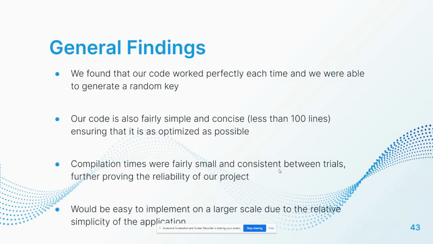So our general findings were that our code worked perfectly each time, and we were always able to generate a completely random key. Our code is also fairly simple and concise, being less than 100 lines, and that ensures that it is as optimized as possible.